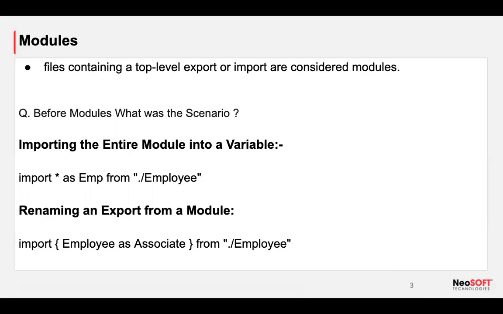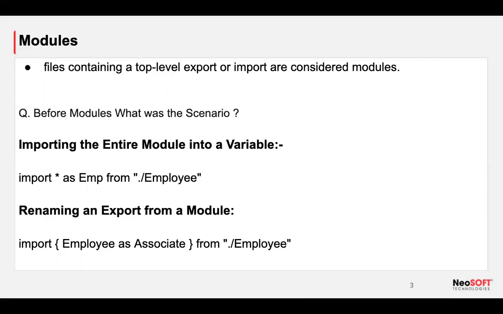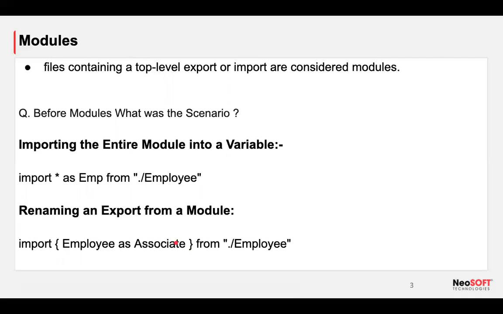For the conclusion: a file which has one function and it has export default, then we are not going to use curly braces. And when a file has 10 functions and we need to export all the functions, in this scenario we need to use curly braces. Hope you guys understood it clearly. Let's move on.